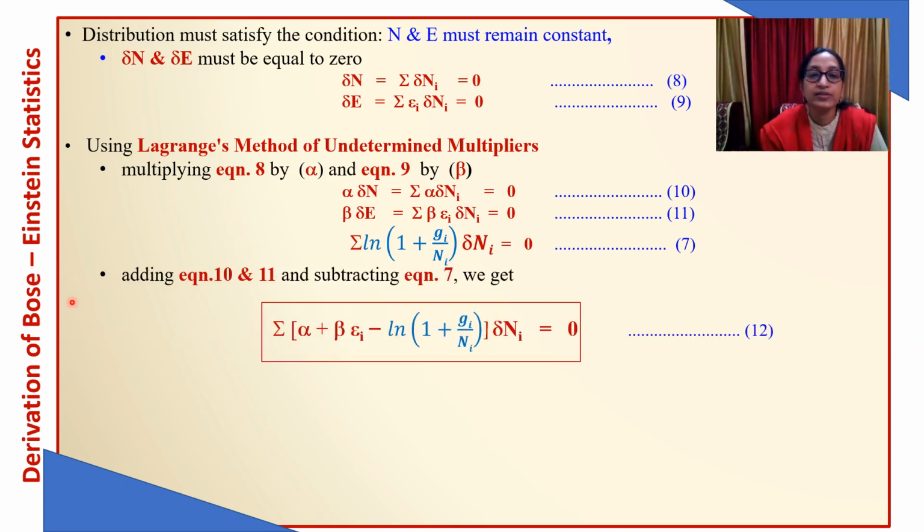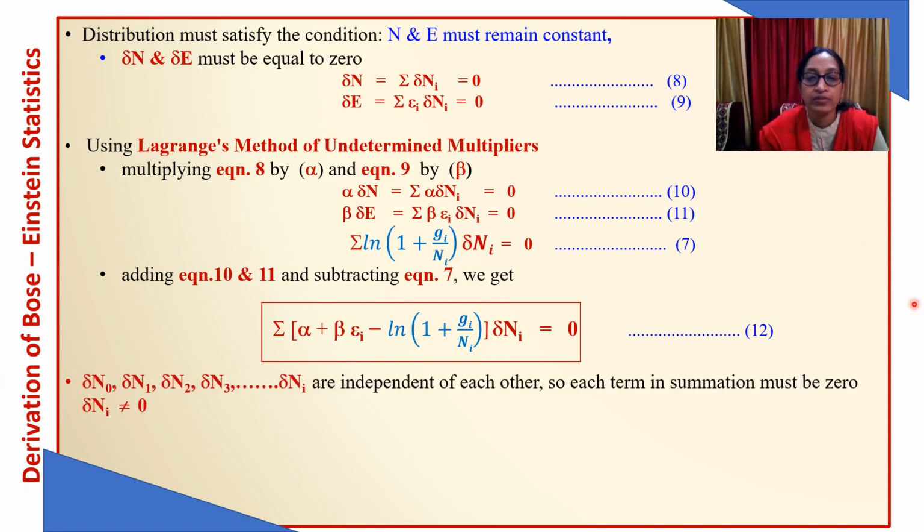So we get summation is common, del Ni is common. So we have alpha plus beta Ei minus 1 plus Gi upon Ni, and this is equal to 0. Now here del Ni keeps on changing. It is variable, and these variables are independent of each other. So this cannot be equal to 0. So how can this equation be satisfied? As in the case of Maxwell distribution law, the terms within the summation, within this bracket, should be equal to 0. So we have equated this to 0.